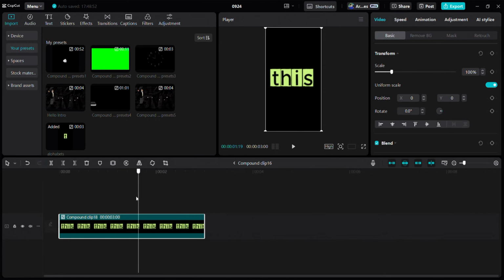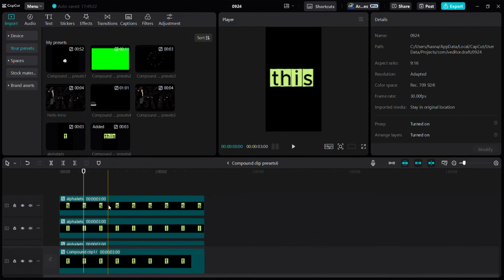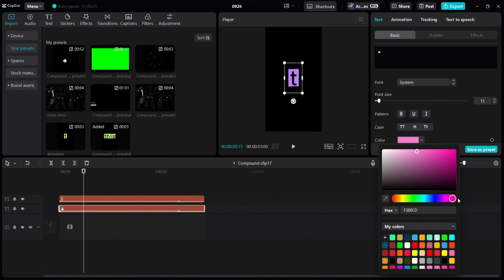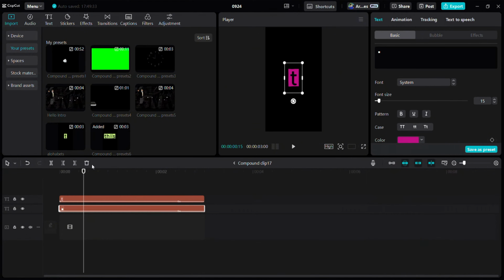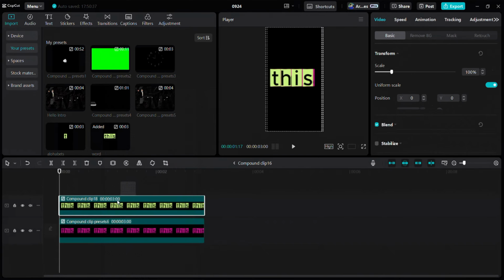And once we're done with the word, make a preset of it again. Drag it onto the timeline, double-click to open the preset, and change its letters one by one for each word. If you want to create both layers, the apple green one and the other, you'll need to repeat this process for all of them until you're finished.